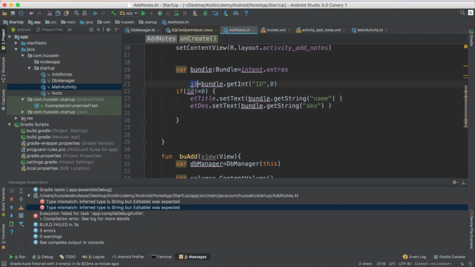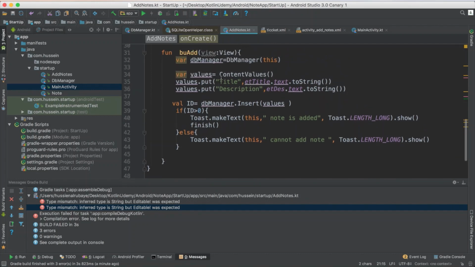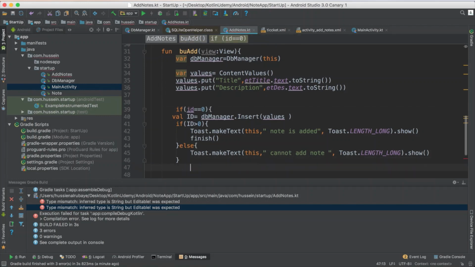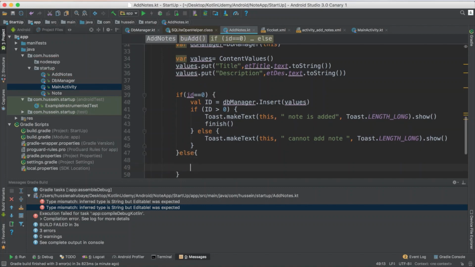The ID is 0. Now wait, I have information and I'm using it, but I have two cases here. For add, you say if the ID equals 0, that means the process is add and I don't have any problem. Otherwise, I maybe have the case of update, which means the ID is not 0. I have to call the update. So I'll use the same one here, but I'm calling update.